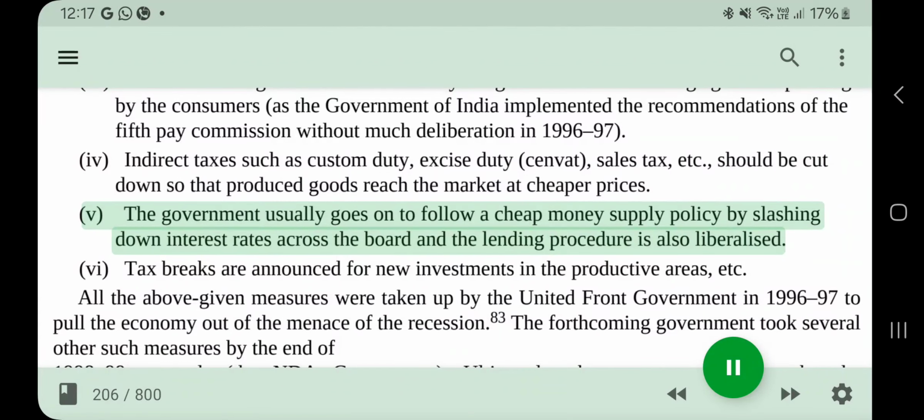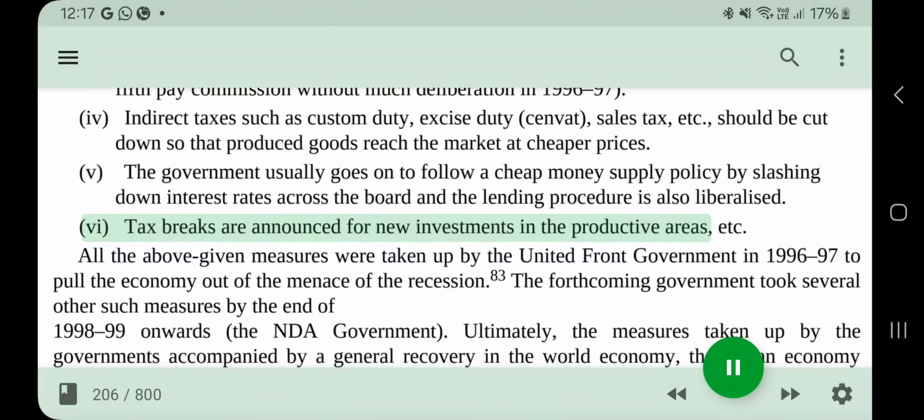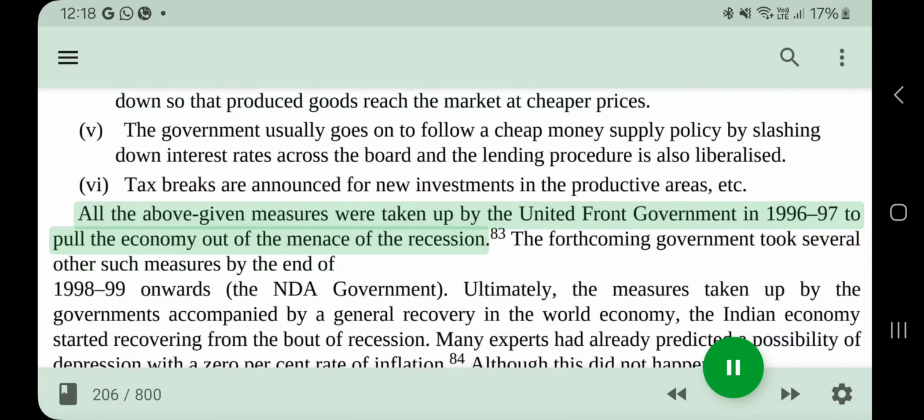V. The government usually goes on to follow a cheap money supply policy by slashing down interest rates across the board, and the lending procedure is also liberalized. VI. Tax breaks are announced for new investments in the productive areas, etc. All the above given measures were taken up by the United Front government in 1996-97 to pull the economy out of the menace of the recession.